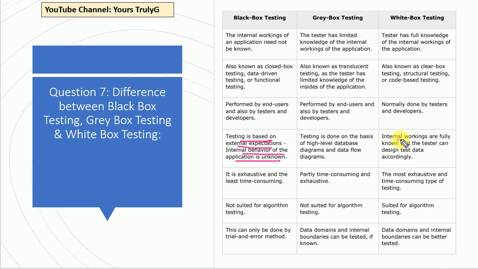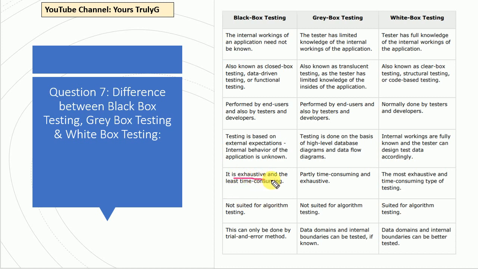In white box testing, internal workings are fully known, and the tester can design test data accordingly. As you know, for doing the testing we should have test data and steps that we have to follow. Suppose we are testing any application, there will be a predefined test on how to do that. You can do this by manual testing or automation testing, that's a different part. So in white box testing, the tester should know the full working of the internal structure, so that you can understand it.